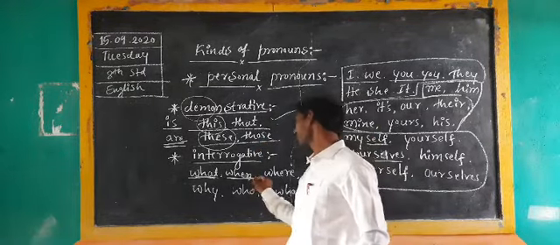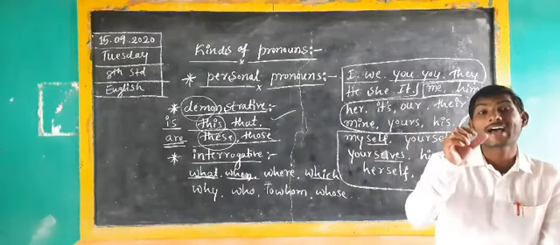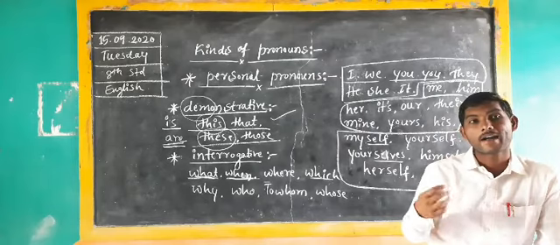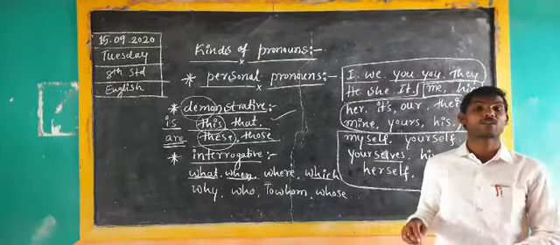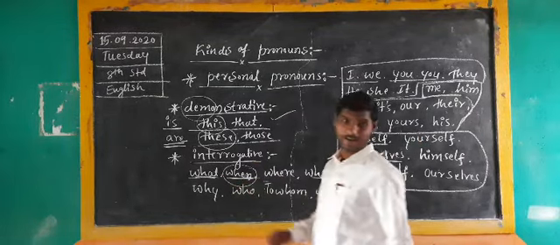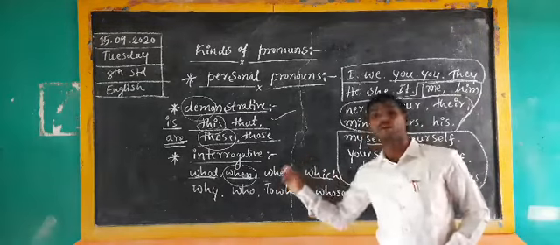The next, when means time. When do you come to school? I came to school at 9 o'clock. I came to school at 10 o'clock. That means when we have to ask somebody about a particular time, at the time we have to use when.